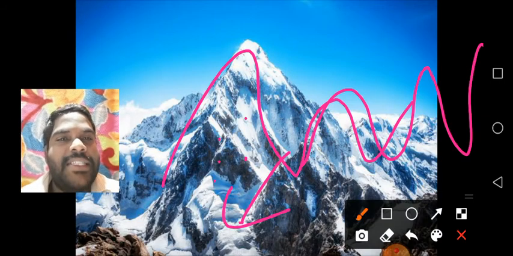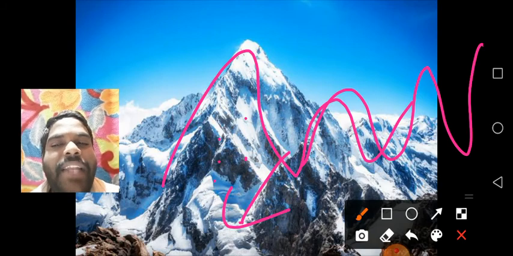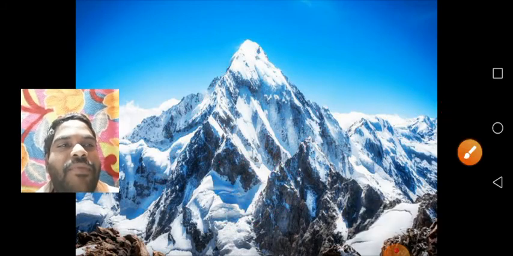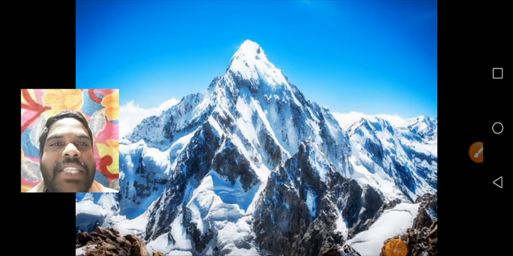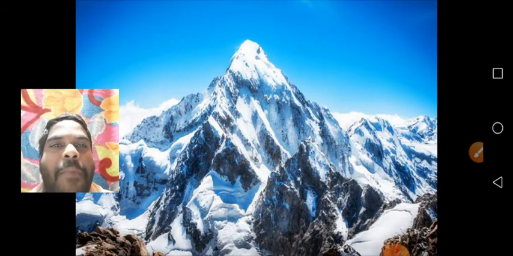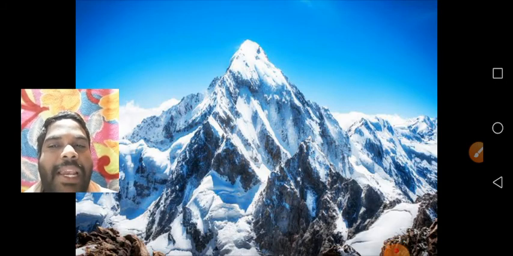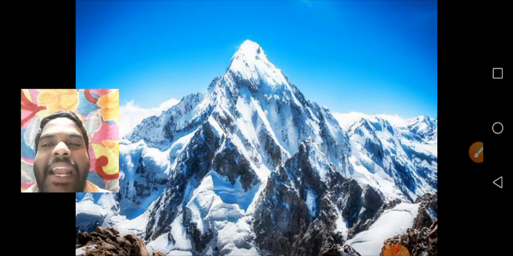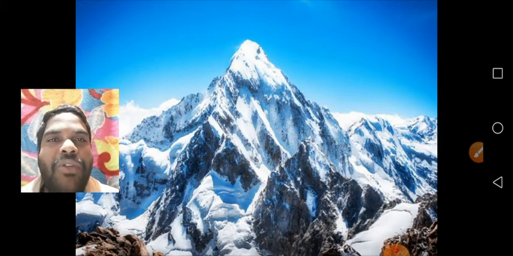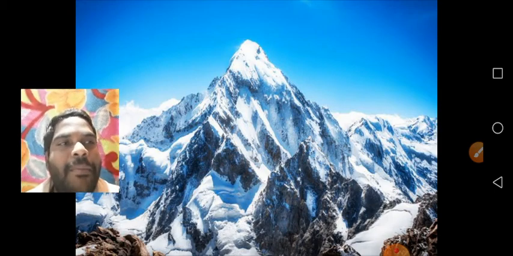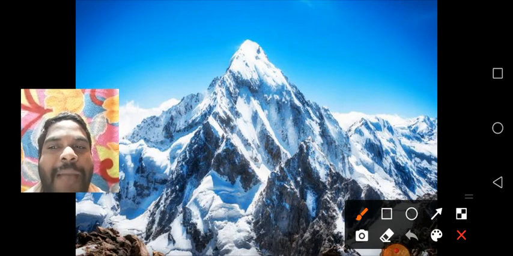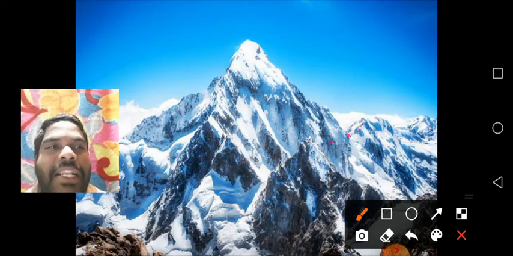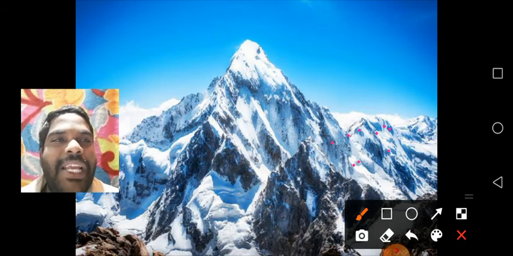Understand, children? Yes. The next topic is the importance of the mountains. What is the main importance of the mountains? See, children, mountains have thin soil cover and steep slopes. It is difficult to grow crops here. Mountains have very little soil, so it is very difficult to grow crops. Understand, children? The mountain areas have very little soil.